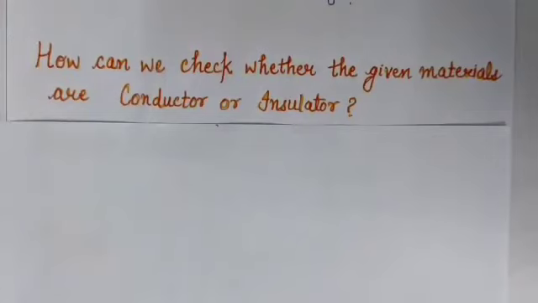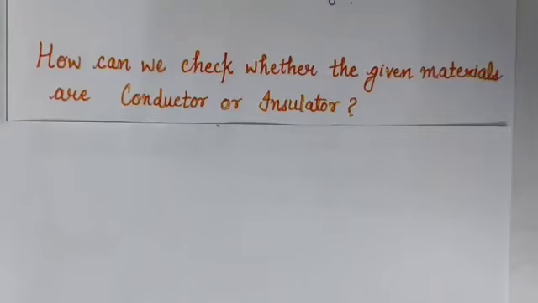So students, now the question is, how can we check whether the given materials are conductors or insulators? In class 6, we made a tester to test whether a particular material allows the electric current to pass through it or not. So now we will recall how the tester helped us in deciding whether the given material is a conductor or insulator.